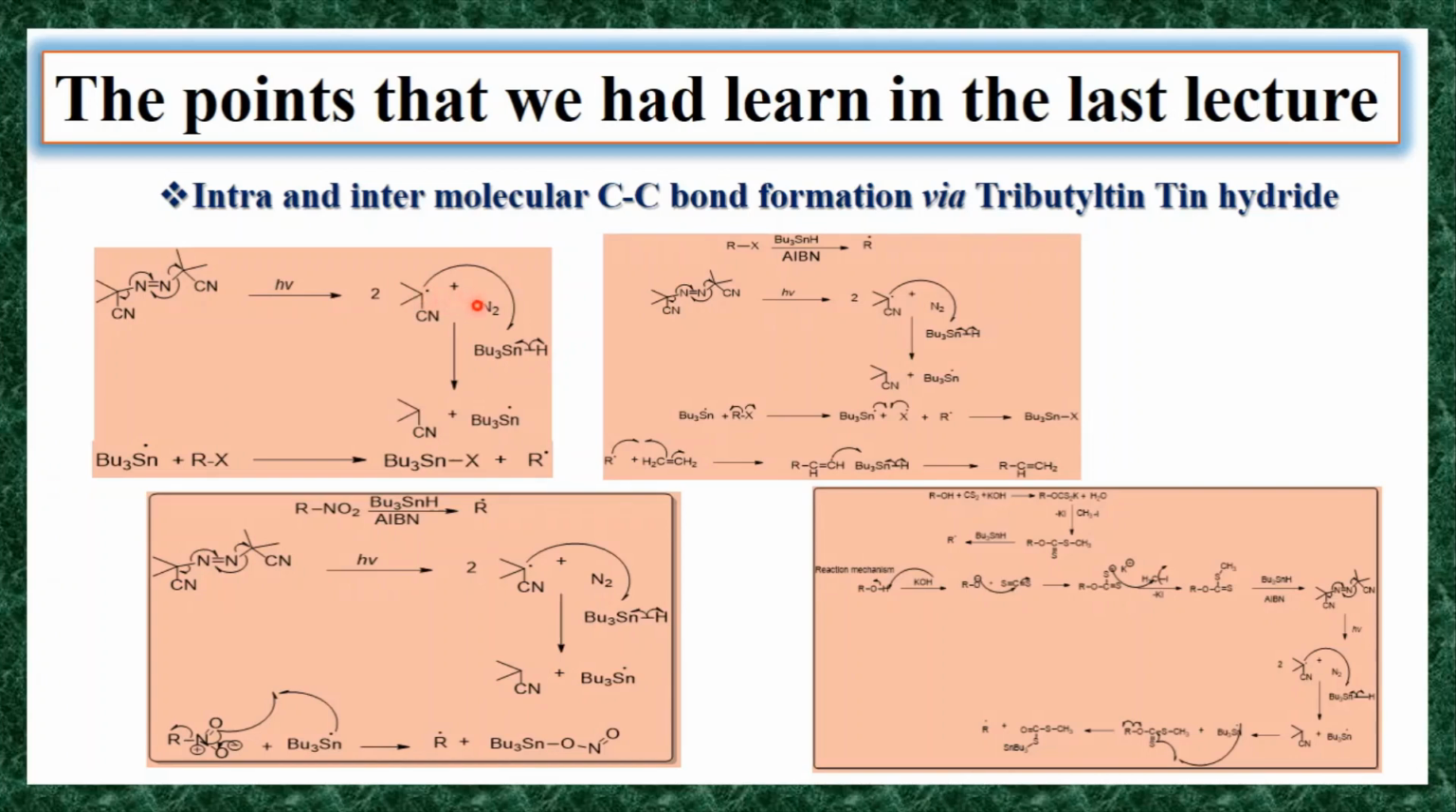Then this carbon radical reacts with tributyltin hydride. This carbon radical takes this hydrogen and is converted to this neutral molecule, and it generates the tributyltin radical. This tributyltin radical reacts with your alkyl halide. So homolysis of this R-X bond takes place. This tributyltin radical takes this X, converts to tributyltin halide, and it generates the R radical.